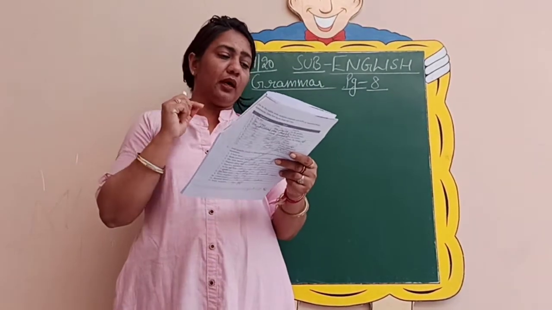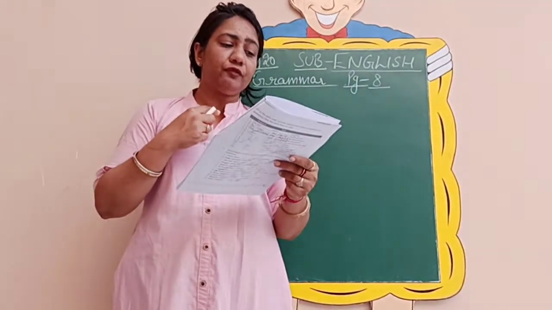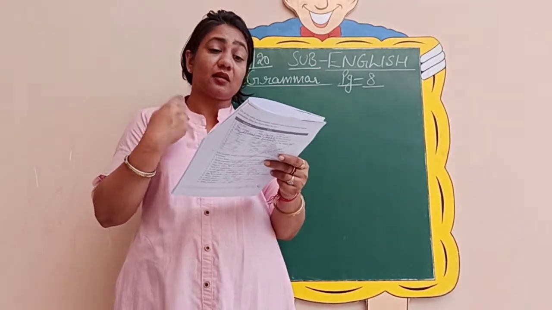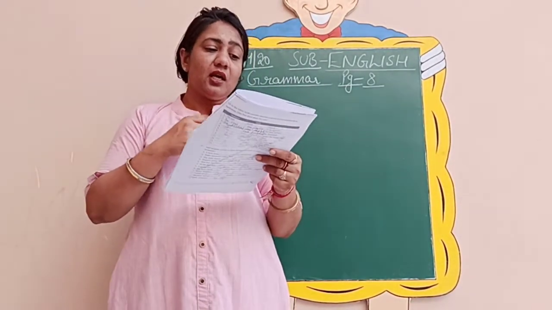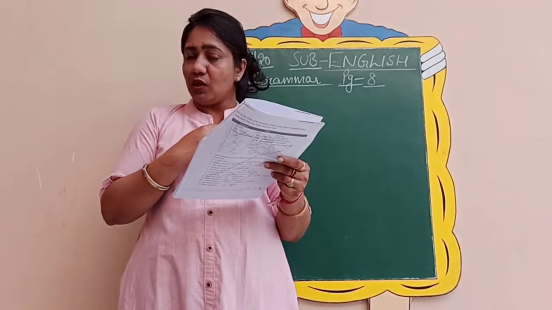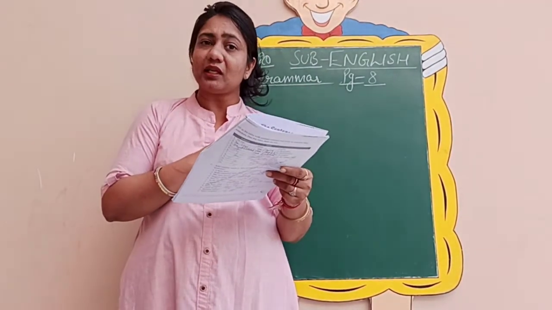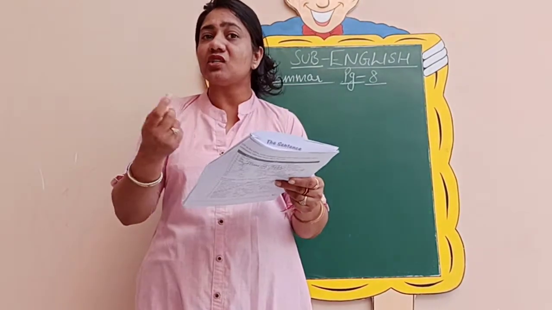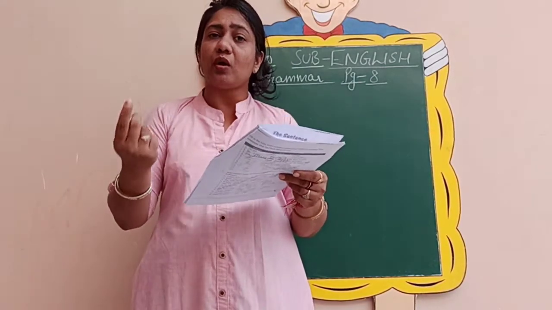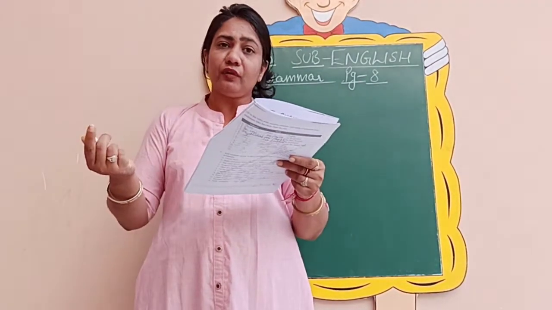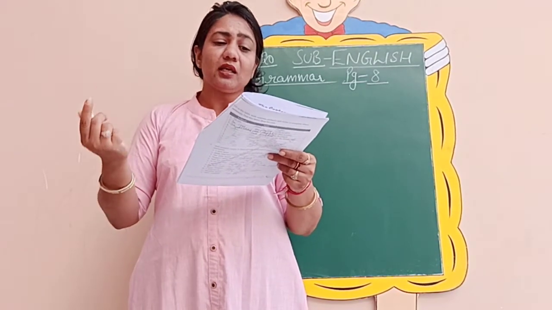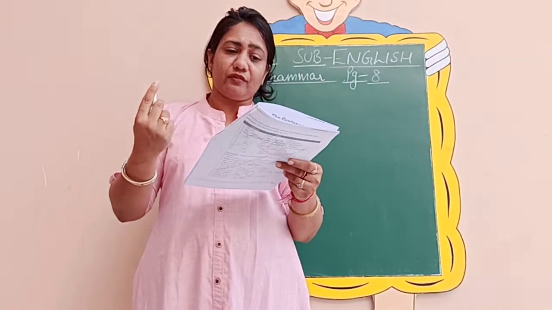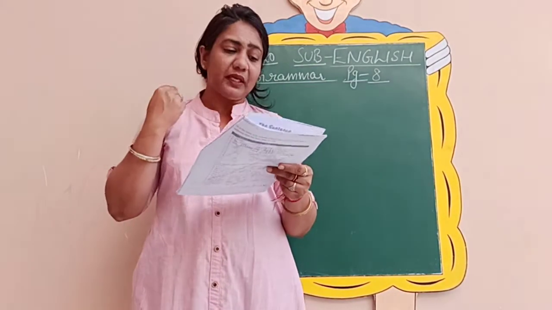So coming to the third one, likes playing the flute. Now tell me what it is. Whether it is a sentence, whether it is a complete sentence, or whether it is a phrase. Can you see any full stop here? No. Does the sentence start with a capital letter? No. So it is simply a phrase, because it is not telling us about the subject, the noun or the pronoun. Likes playing the flute. So it is simply a phrase. So we will not put a tick on it as it is a phrase, because we need to tick only the complete sentences.